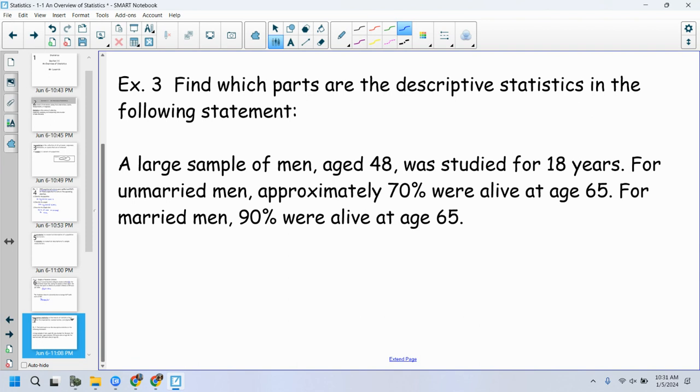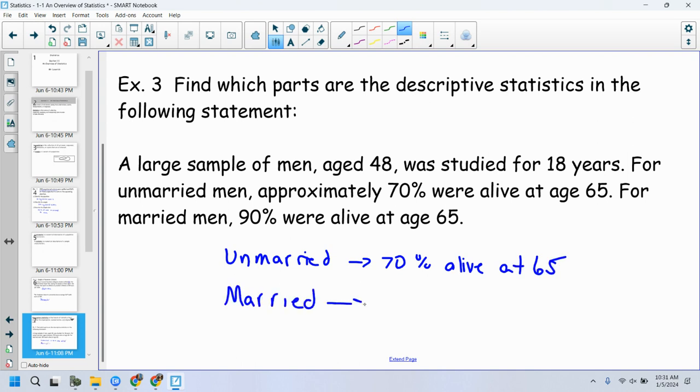Okay, so the descriptive piece about this is that unmarried, from my eye, unmarried, 70% alive at 65. Married, 90% alive at 65, right? That's the descriptive piece about this.